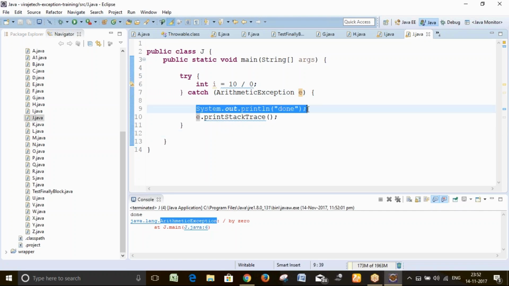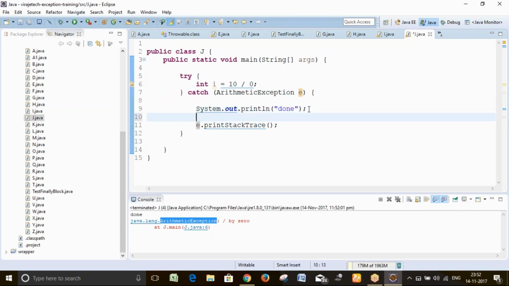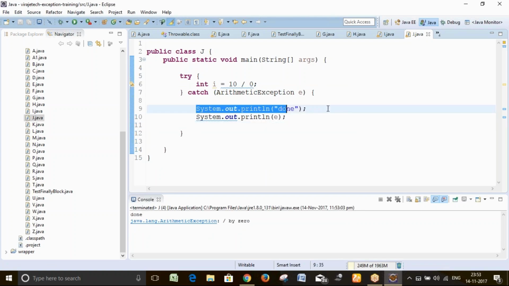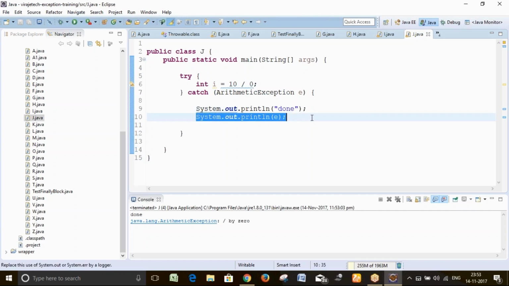If you want to print the exception, look here, this statement is not required. See here, done. Your program is executed. What the exception is, the arithmetic exception, you are handling.